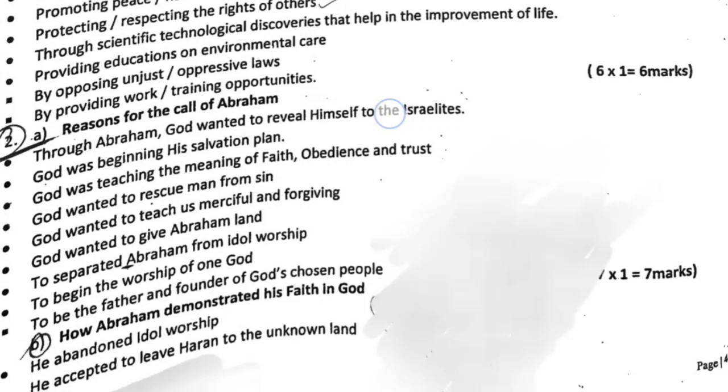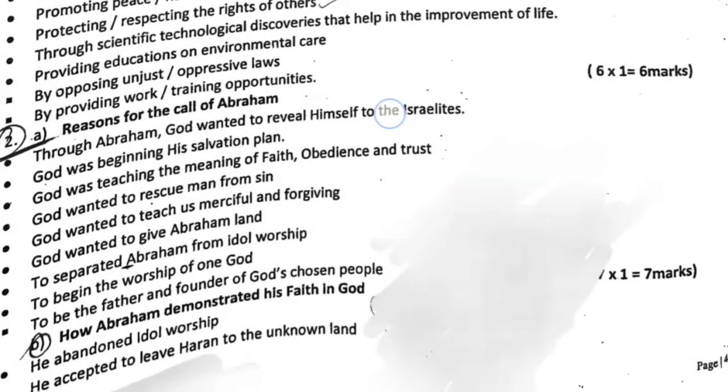God wanted to teach us that He is merciful and forgiving. God wanted to give Abraham land, to separate Abraham from idol worship, to begin the worship of one God, to be the father, the founder of God's chosen people.